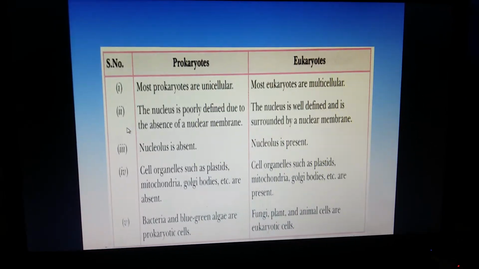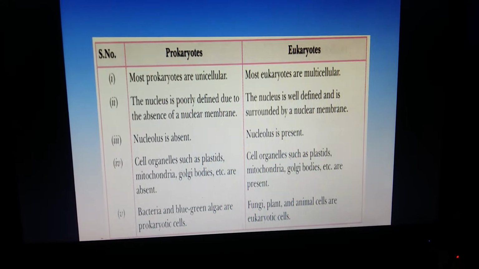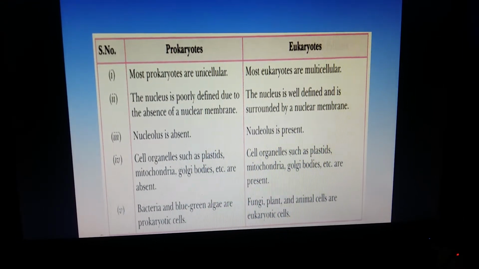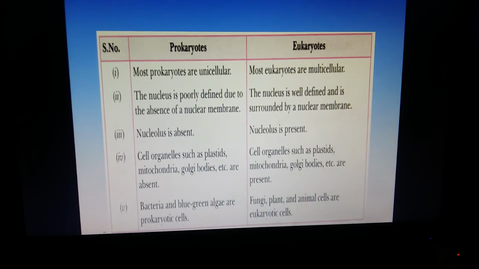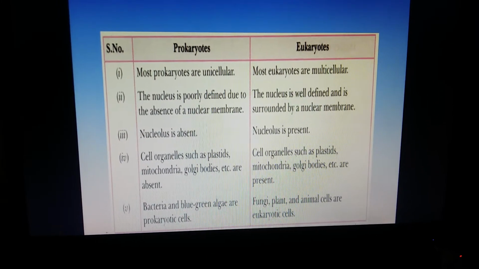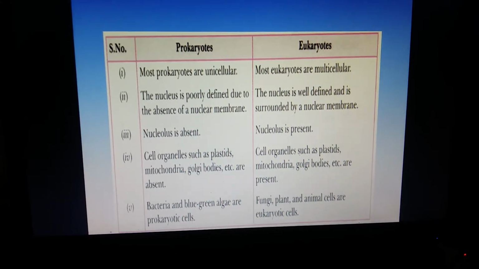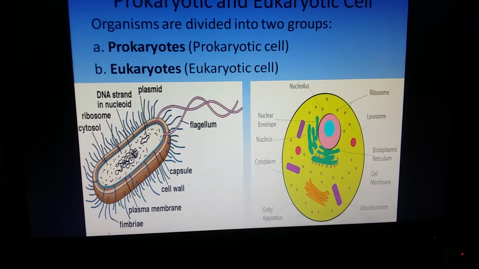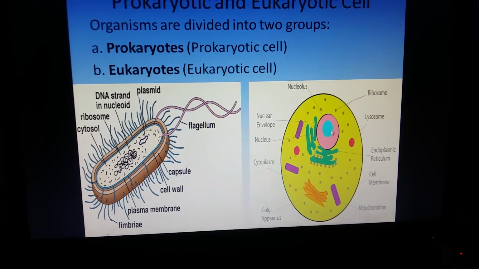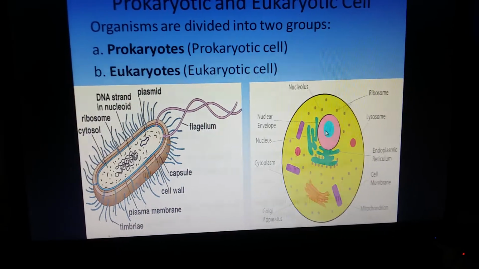Let us see the difference. Prokaryotic cells are generally found in unicellular organisms, while eukaryotic cells are found in multicellular organisms. In prokaryotic cells, the nucleus is poorly defined, and thus the nuclear membrane is also absent, while in eukaryotic cells, the nucleus is well defined and is surrounded by a nuclear membrane. Here the nucleolus is also absent, while in eukaryotic cells, within the nucleus a nucleolus is also present.